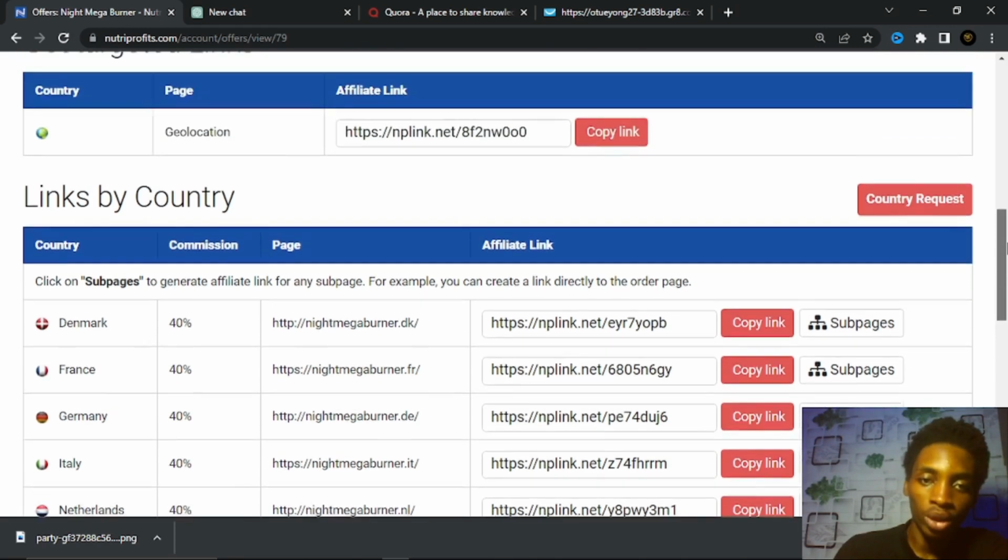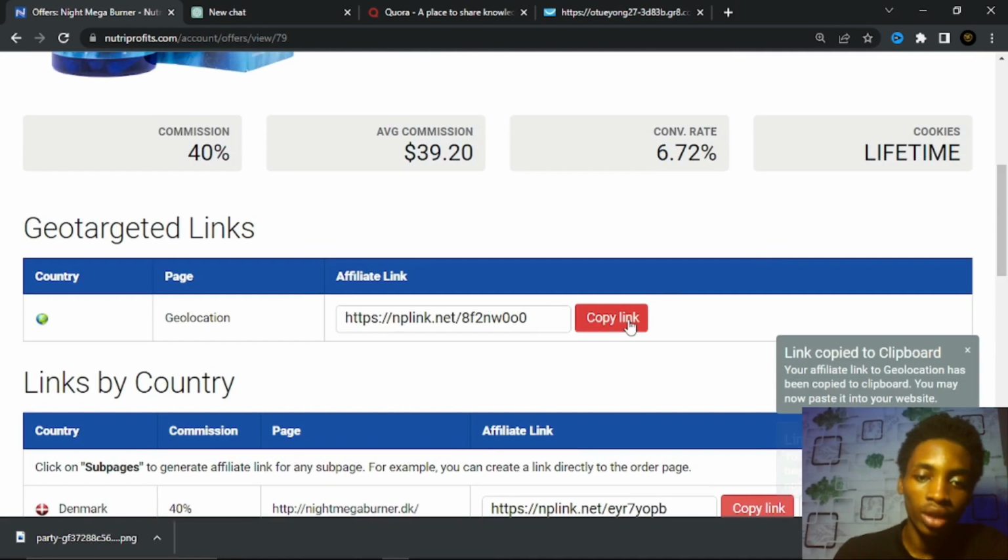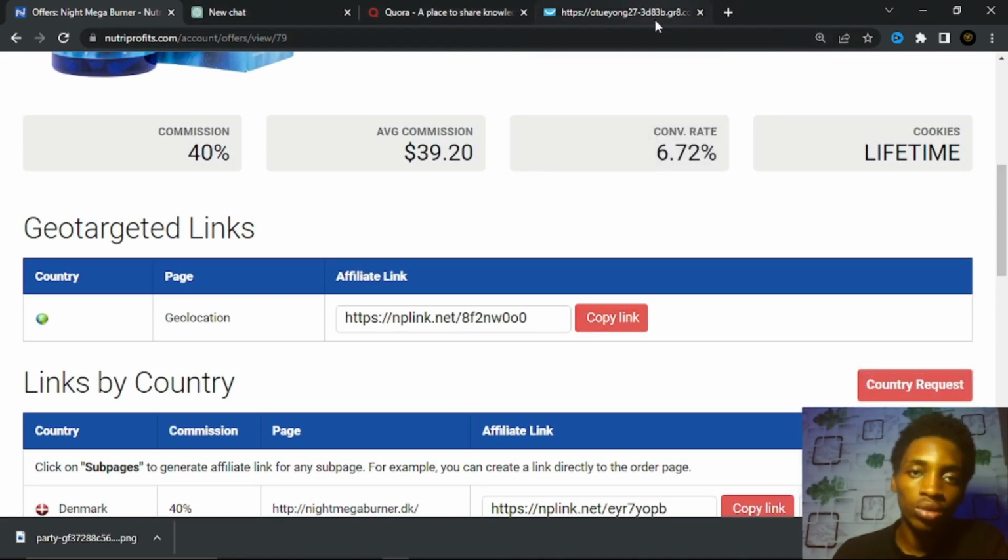So we are just going to copy this link right here. The next thing you should do is shorten the link. But since we are not going to be using this particular link on our listing, we have to build a landing page, but I'm not going to be doing that in this video. I'm going to be doing that in the next video, where I'm going to show you exactly how to build a landing page from start to finish. I don't want this video to be too long.